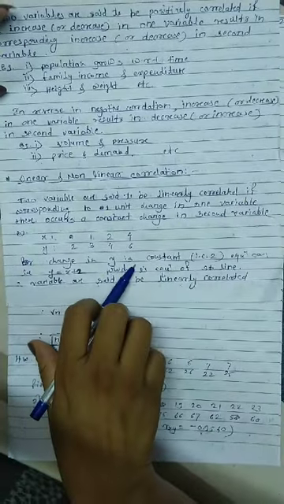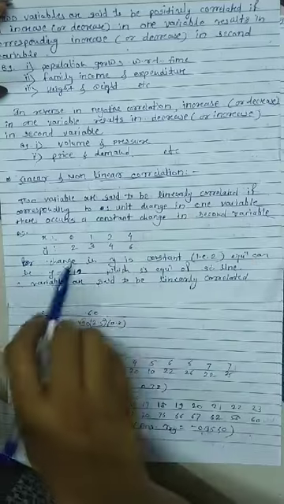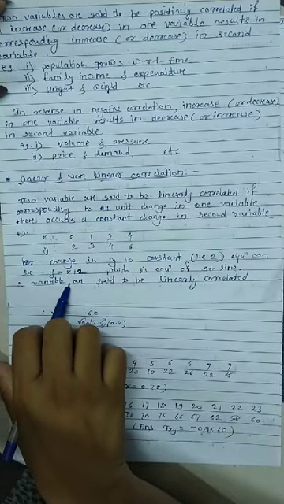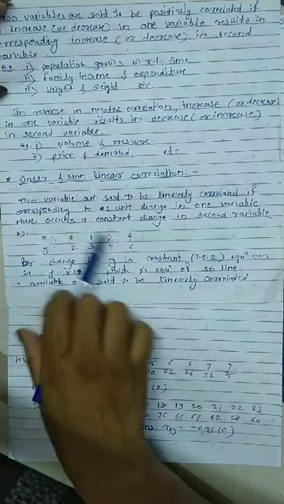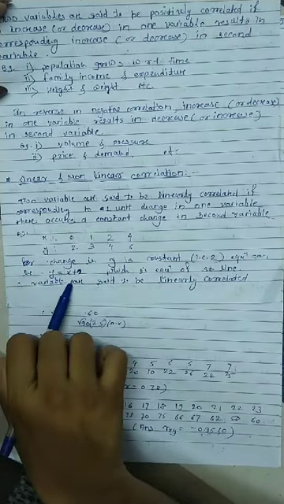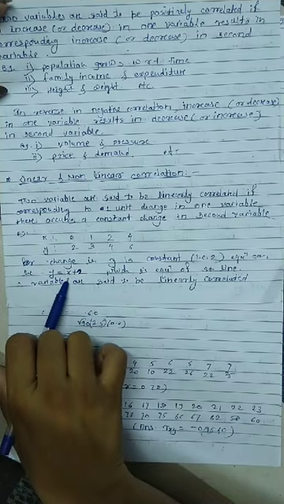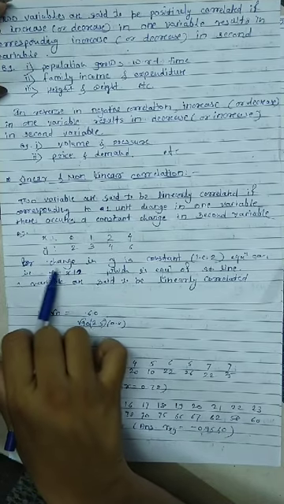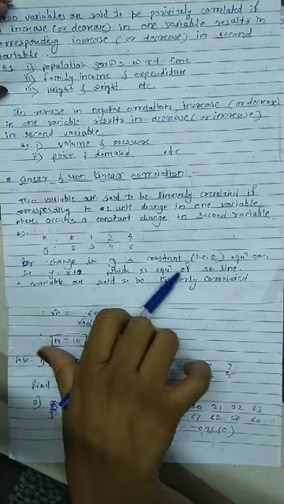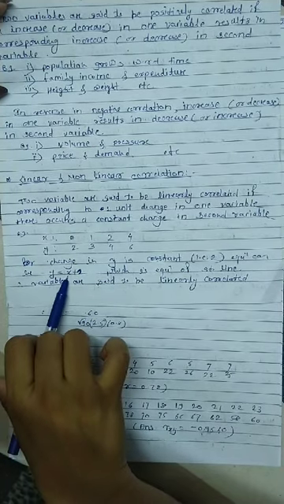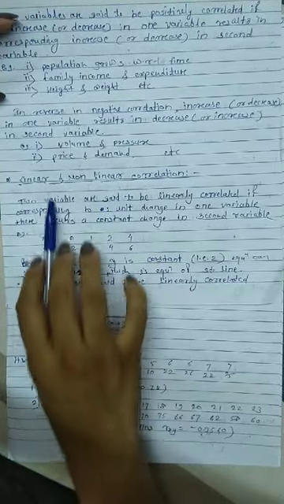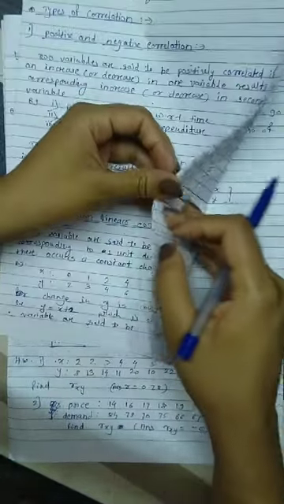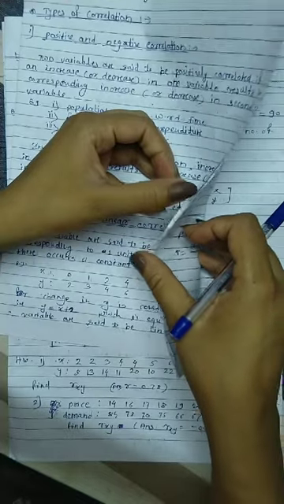If we put these values in a particular equation, y is nothing but x plus 2. This is just a plotting of points. The equation of this graph is y equals x plus 2. These points satisfy this equation. The indices of x and y are 1 and 1. That's why it is a linear equation, which is a straight line. This is obviously a straight line. That's why this type of relationship is called a linear correlation, or the variables are linearly correlated.